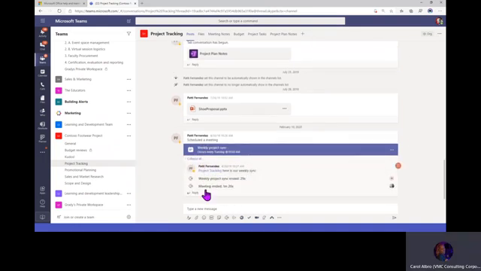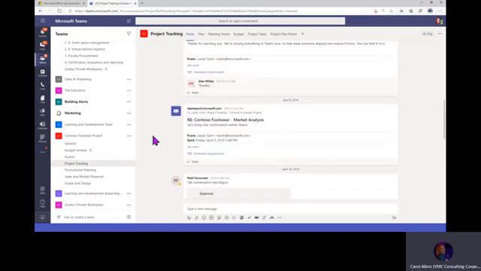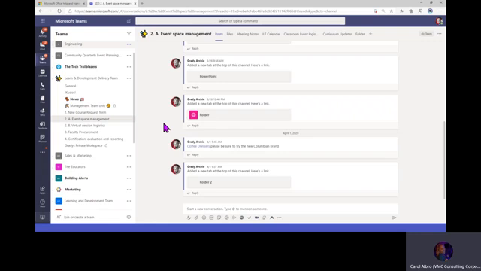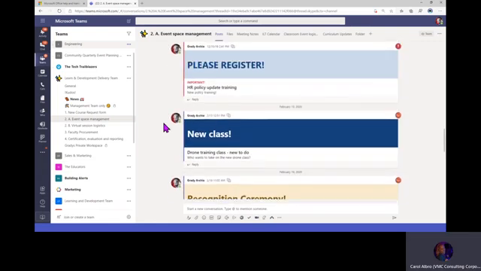And their conversations are threaded. So the chats look a little bit different. Like in a chat conversation, they look more like a text message. And this is threaded. It's a little bit easier to find information if you have a lot of conversation going on at the same time. Let's see if I can show you one, but we have a lot of threaded conversation in here.